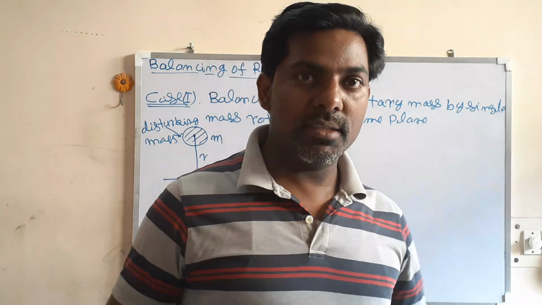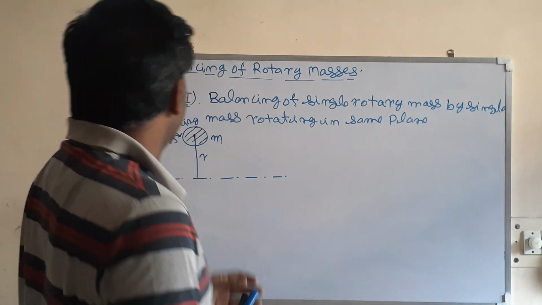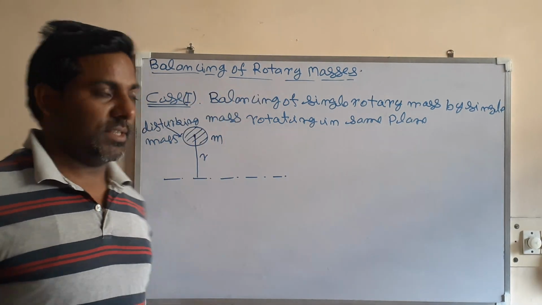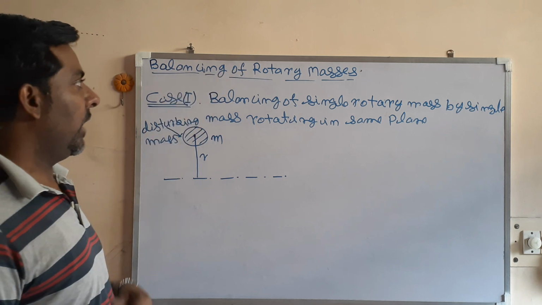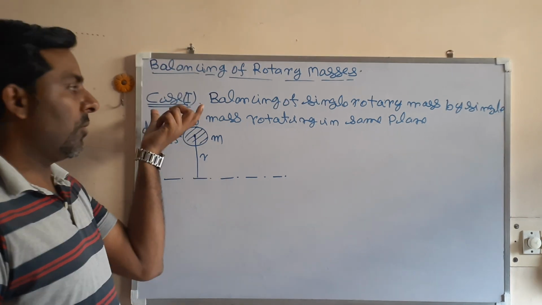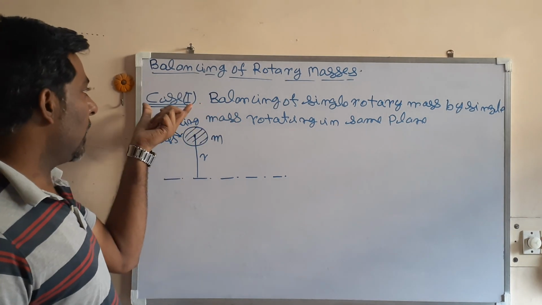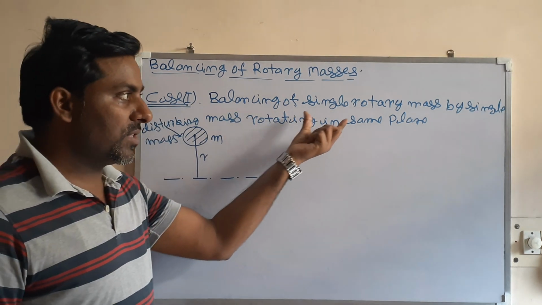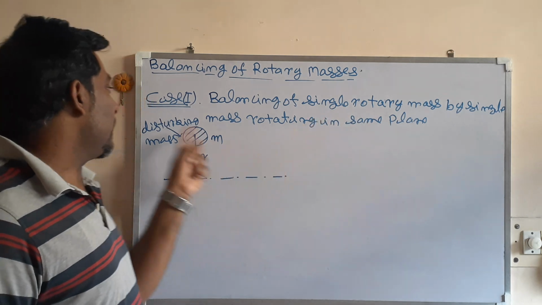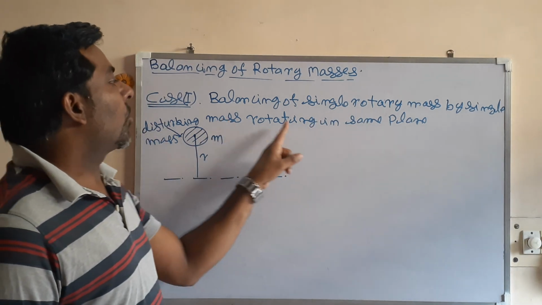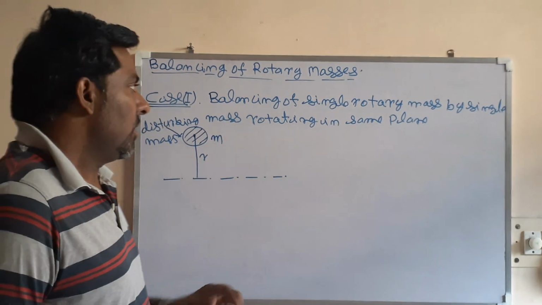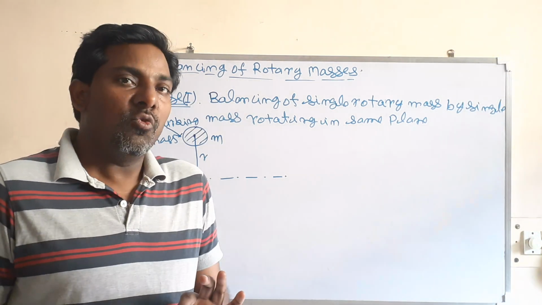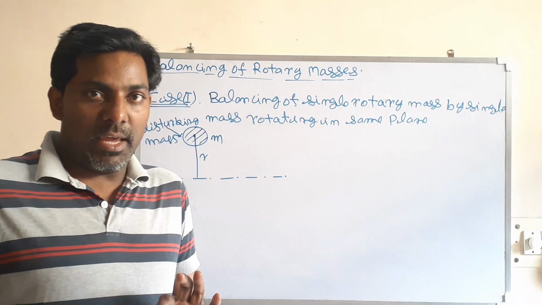Okay, let us start the second lecture. Now, balancing of rotary masses. There are four cases. First case today I am going to deal. What is the first case? Balancing of single rotary mass by single mass rotating in the same plane. So there is a single mass that is balanced by a single mass which is also rotating in the same plane.